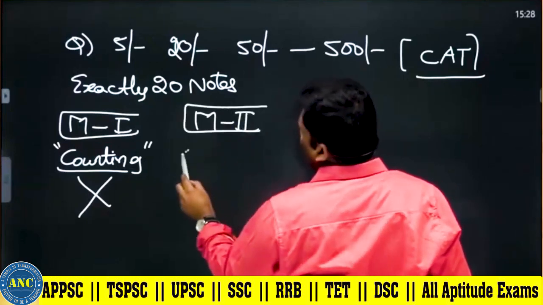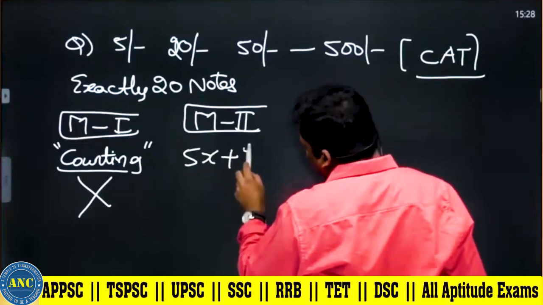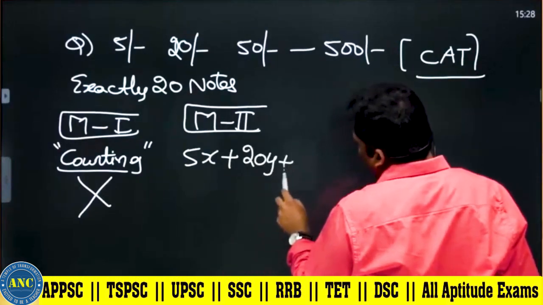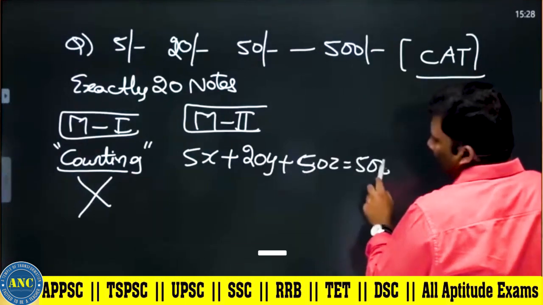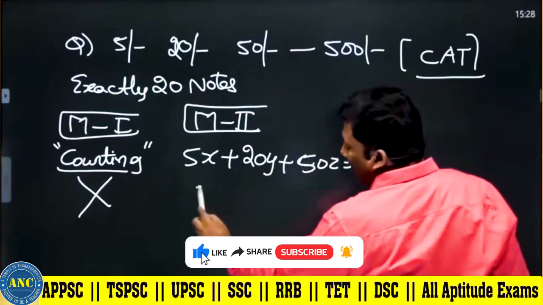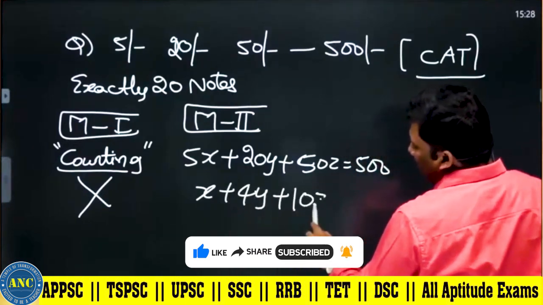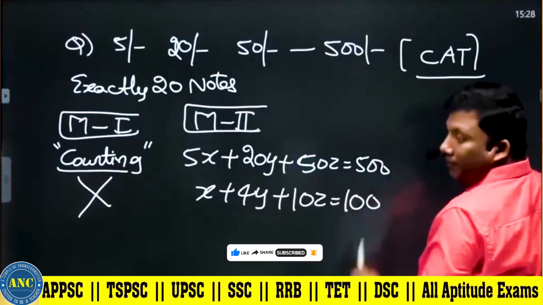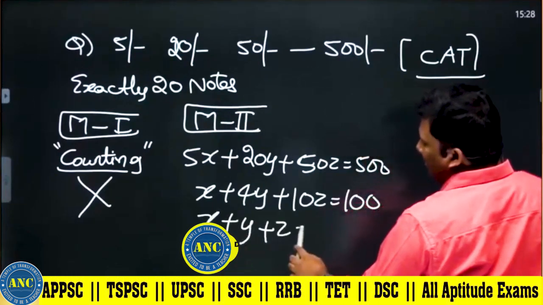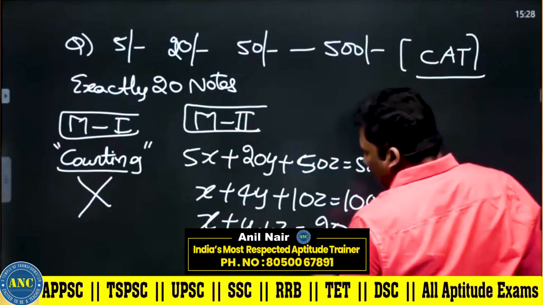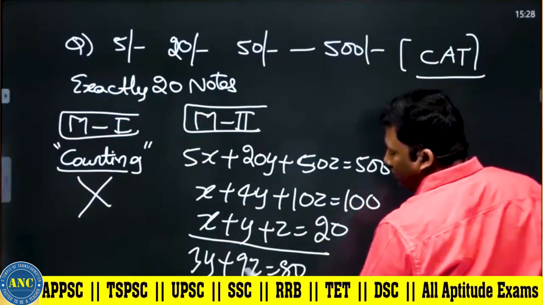Logically we will solve. So let the number of notes of 5 rupees be x. 5x plus 20y plus 50z equivalent to 500. So 5 is common on both the left hand side and right hand side. x plus 4y plus 10z equivalent to 100. Totally how many notes am I using? x plus y plus z equivalent to 20. So this will be 3y plus 9z equivalent to 80.